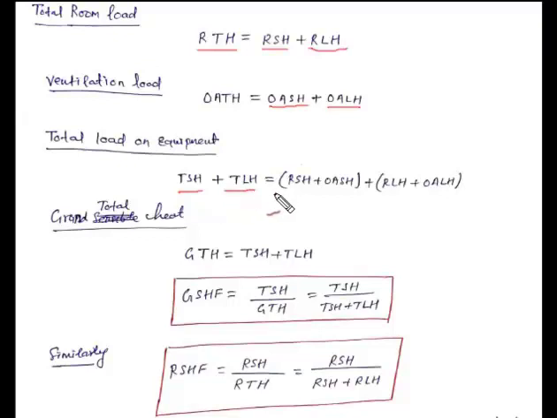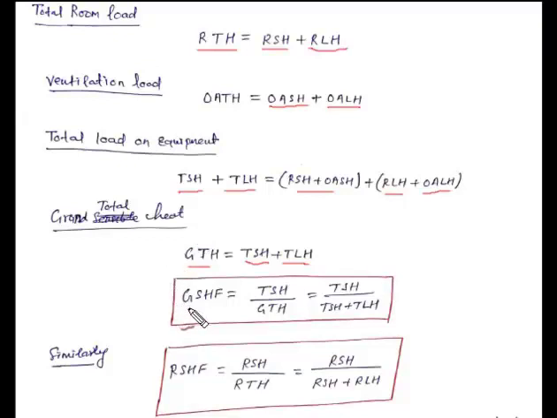This will be equal to room sensible heat plus outside air sensible heat plus room latent heat plus outside air latent heat. Here grand total heat will be equal to the sum of total sensible heat plus total latent heat. This gives us the grand total heat which happens over the air conditioning equipment.